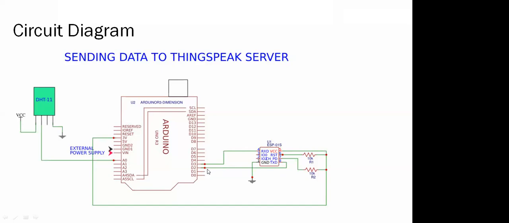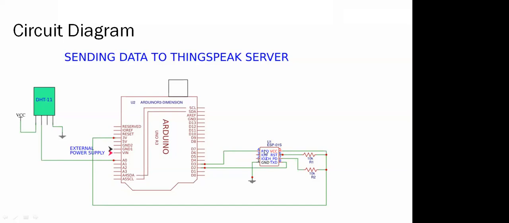But in our case, we are using the SoftwareSerial library to demonstrate how it configures any digital pin to implement UART communication. That's why I have implemented this with the D2 and D3 pins. Through this serial communication, it sends the data to the ESP8266. The reset pin is connected through a resistor, just to make it a pull-up resistor to the high level.